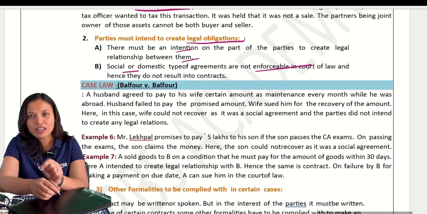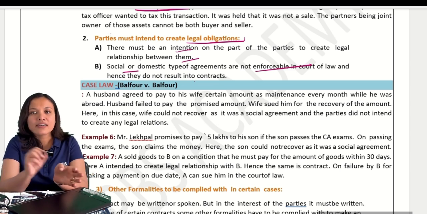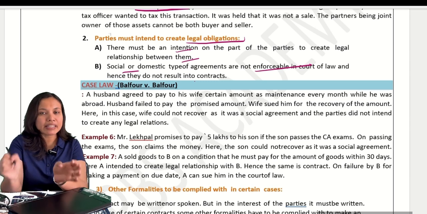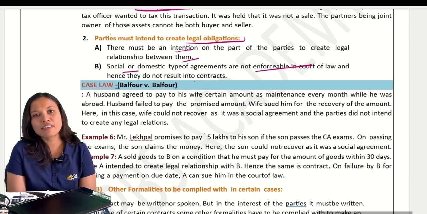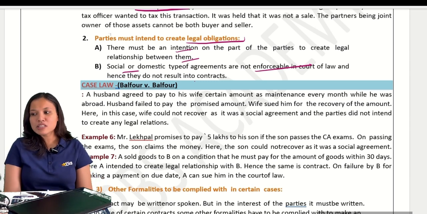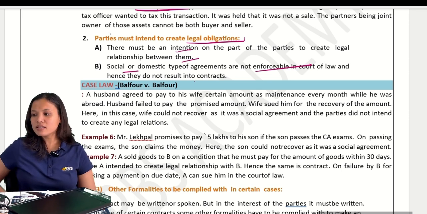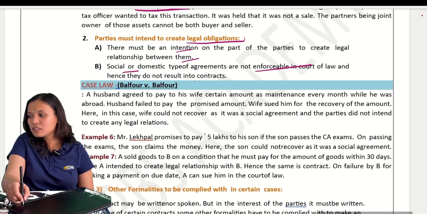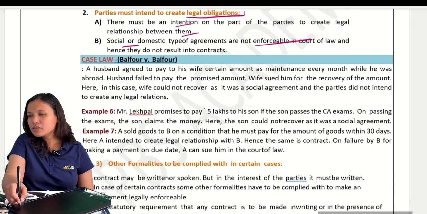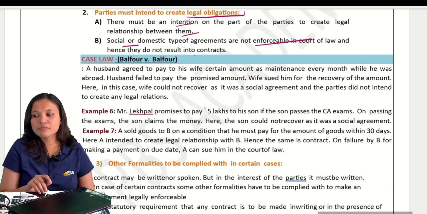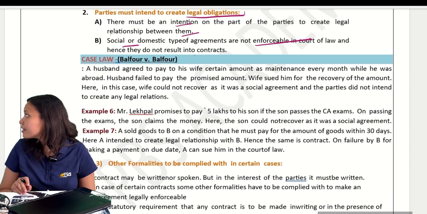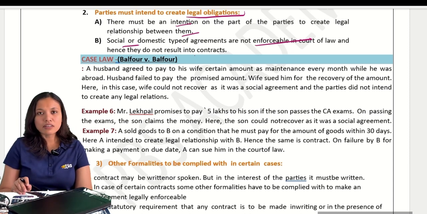You can write down Balfour versus Balfour related with social agreement. Write down please in your section Balfour versus Balfour. You can copy the spelling from here. And it is related with what? Social agreement.